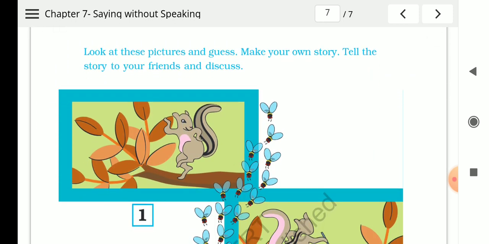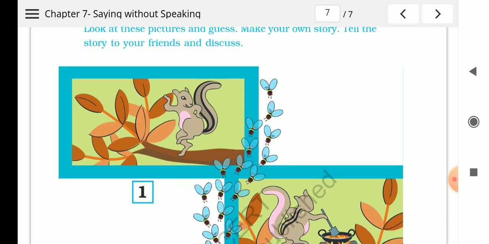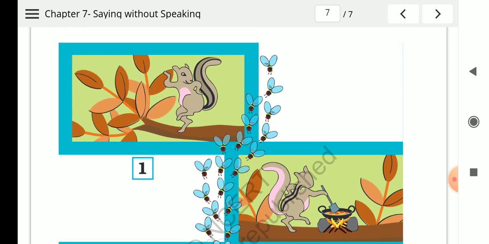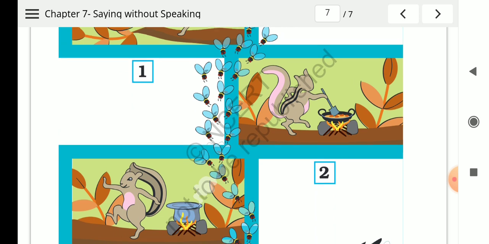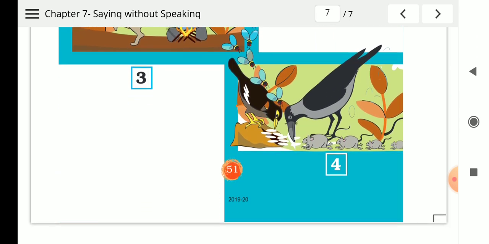See children, there is one story here. Okay, these are some pictures and look at these pictures and guess. Make your own story and tell the story to your friends and discuss. So this story you have to write down in your notebook only by looking at these pictures. You can make your own story.